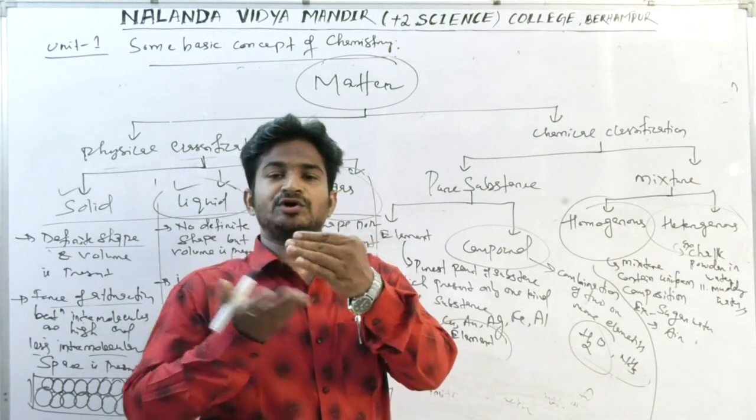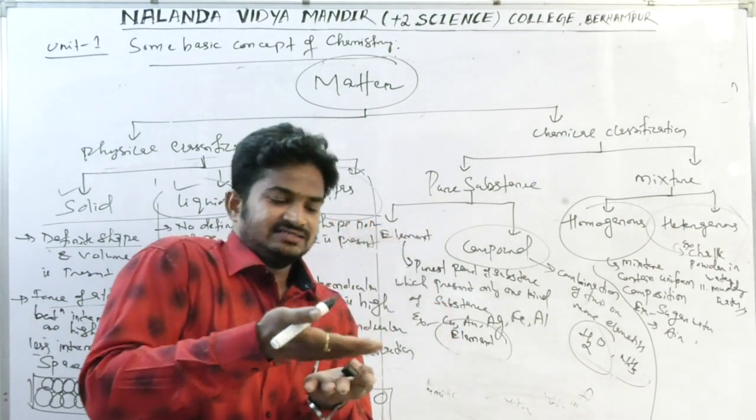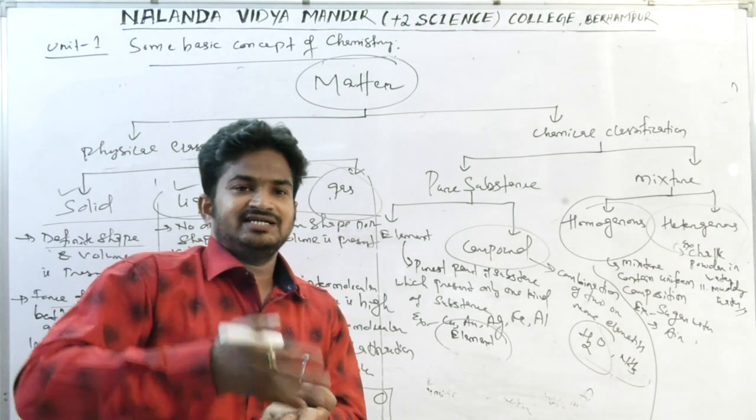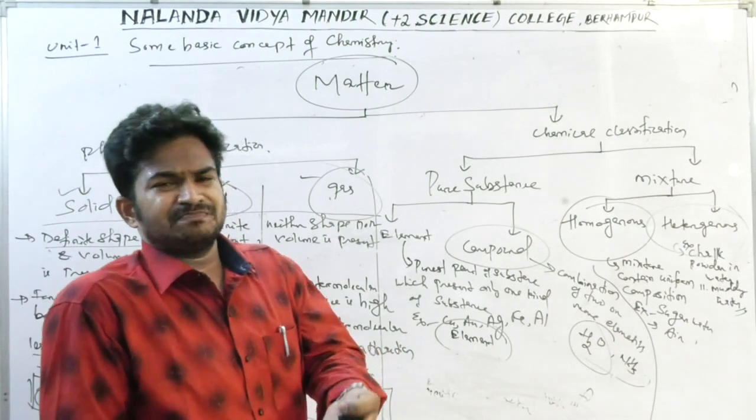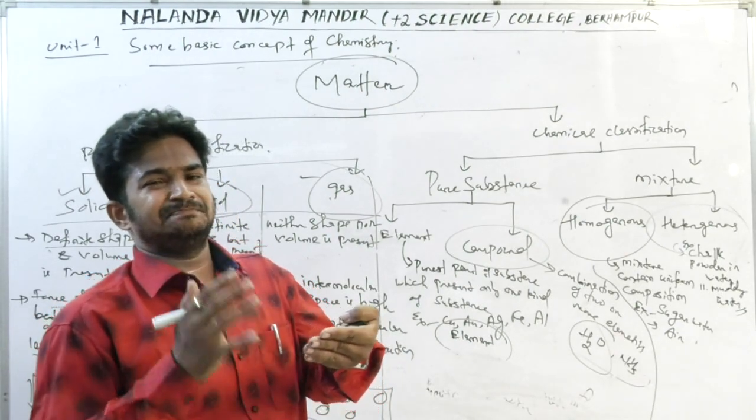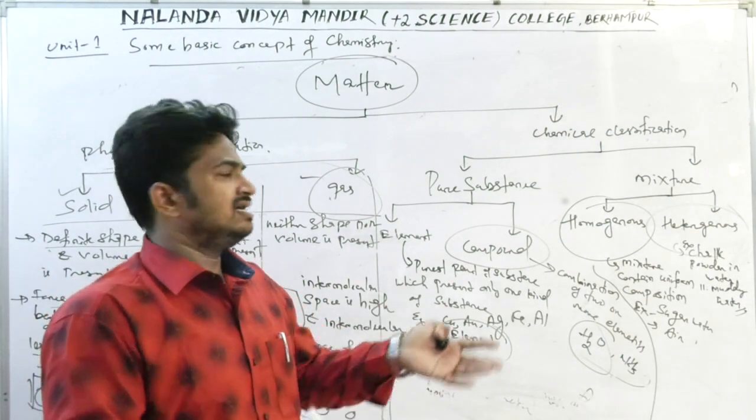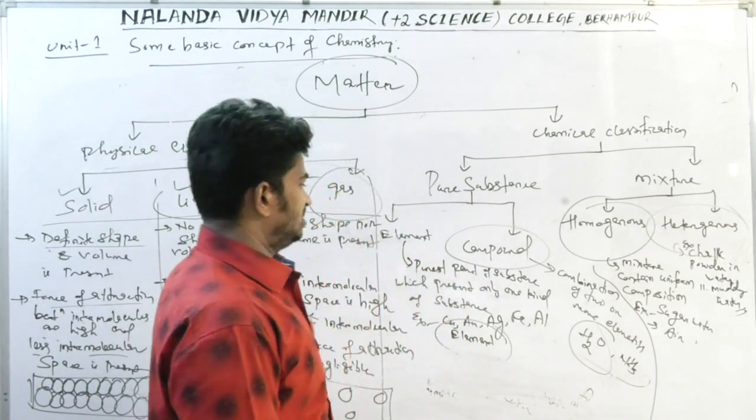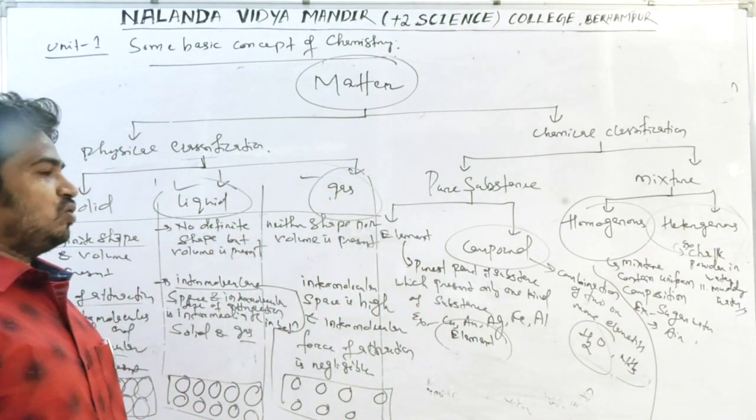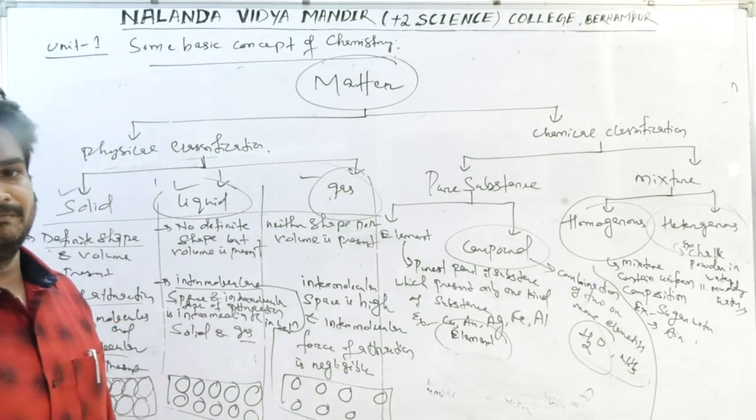Muddy water means some muddy part lies at the bottom, and in the upper layer some purified water is there, and the lower part has dirty water along with the muddy part. So that is a heterogeneous mixture. So these are all about the classification of matter.